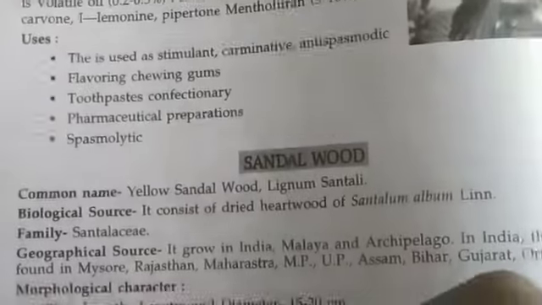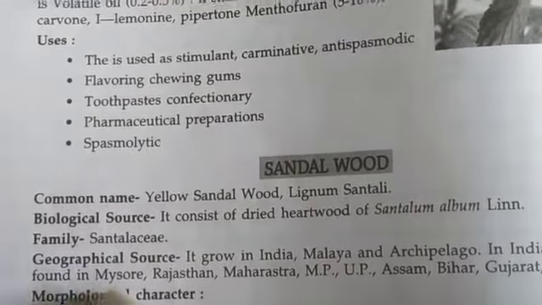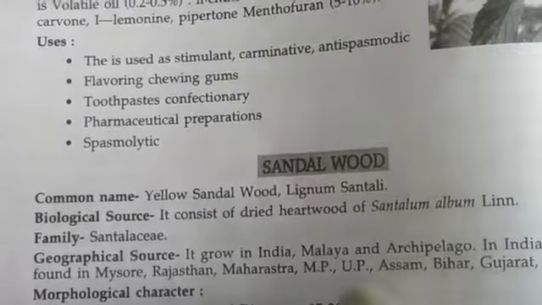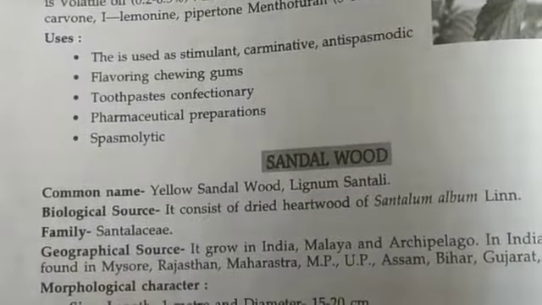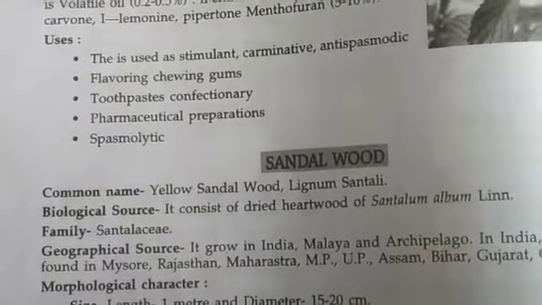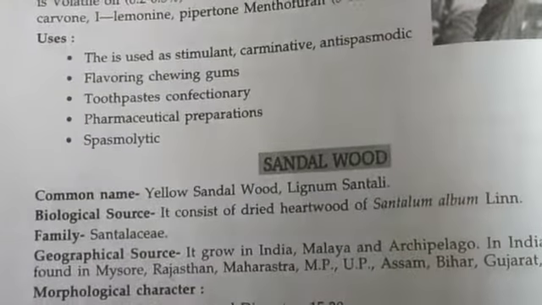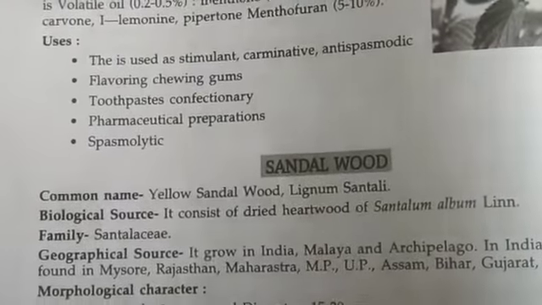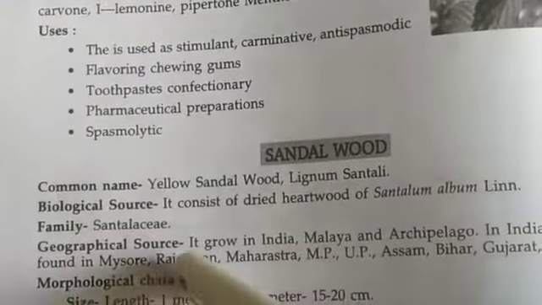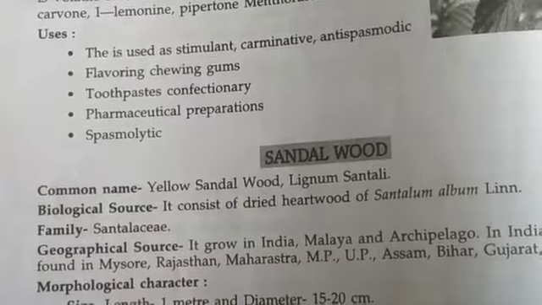In morphological characters, for the wood, the size is length 1 meter and the diameter is 15 to 20 centimeter. The surface is smooth with uniform fibers. Color is yellowish or pale reddish, the odor is strong, fragrant, and the taste is slightly bitter. The characteristic of the oil: this is the wood portion and this is the oil portion.